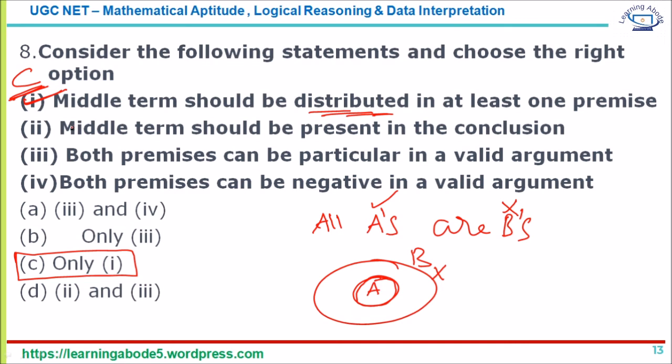The third rule is that the number of negative premises must be equal to the number of negative terms in the conclusion. So the other 3 are not really right. The answer is option C for question number 8.